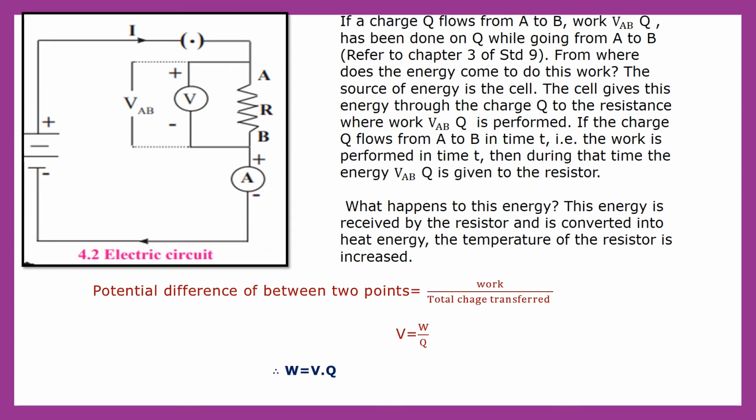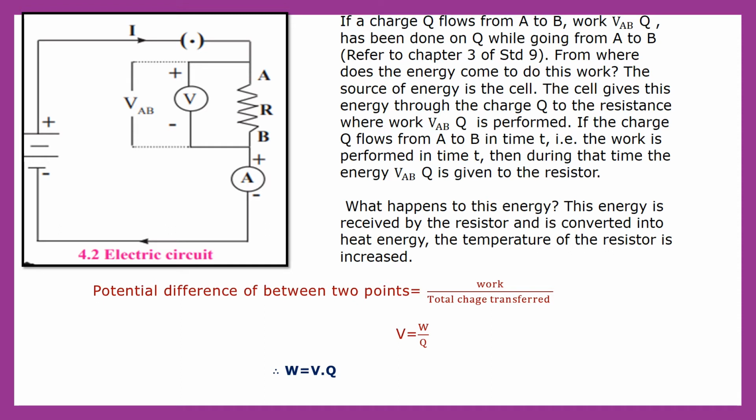Now suppose a charge Q flows from point A to point B. Then work VAB into Q is done on the charge Q while going from A to B. Okay. So when the charge Q is flowing through points A and B, the work done is potential difference into charge, that is VAB into Q. And therefore the charge goes from point A to B.